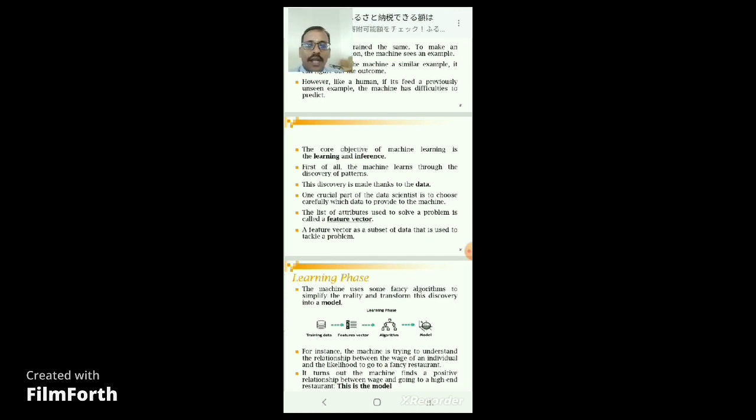Based on the model, it finds the feature vector, which we call the attribute or subset of the actual data. That is the data which is essential to complete the task, or the attributes used to solve the problem, called a feature vector. The feature vector is a subset of the data which is more useful in finding the